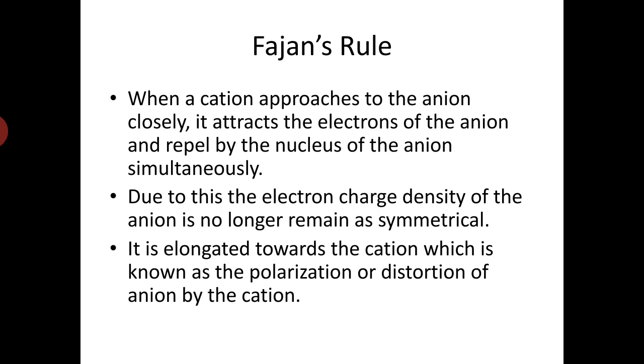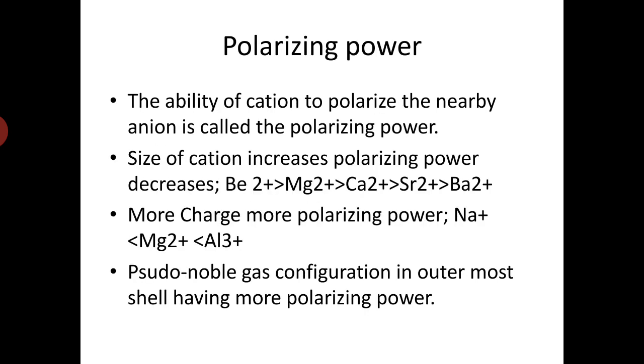This is the first basic principle of Fajan's rule. Now the electron cloud of the anion is not symmetrical, so there is a possibility of overlap. We have discussed that the polarizability is changed, and due to this a distortion occurs. After the distortion, the cation can come very close to the electron cloud, and there is a partial overlap, due to which covalent character is formed.